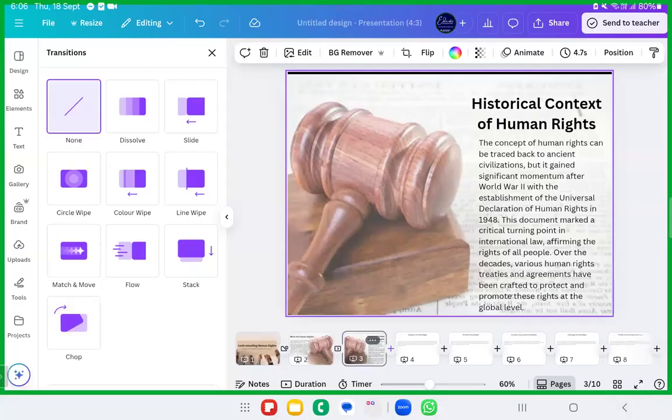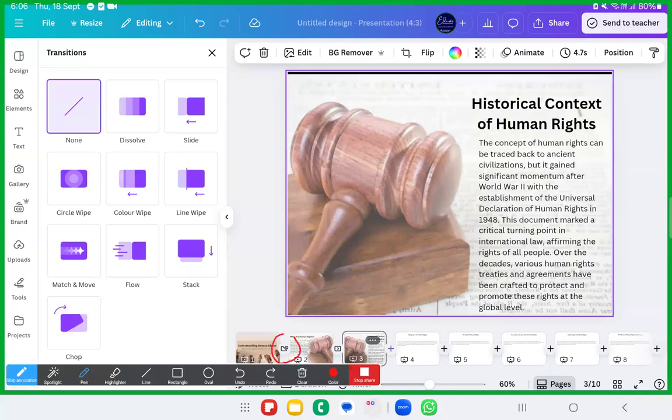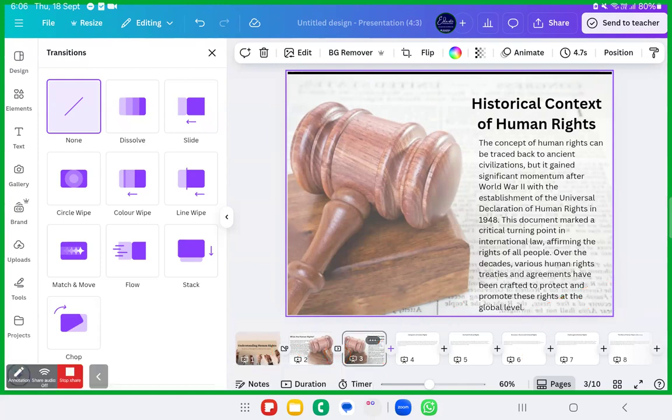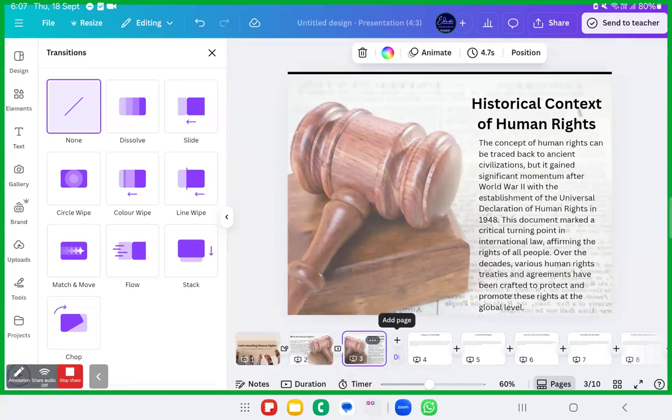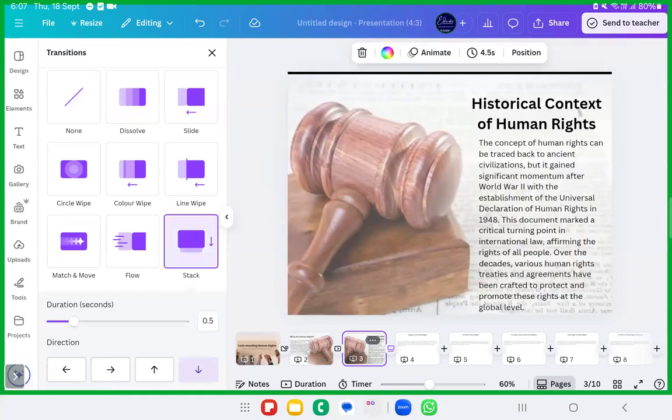Now this is the second way of applying the transition. Again, it's over here, clicking on the plus button between the pages. This is the very first page, this is the second page. Click on the plus button. If you have a smartphone, click on the plus button and at the bottom you will get something like timings and transitions. The transition will be something like this. I have marked it with a red line. Click on that and apply different transitions to the pages. If you are done, please give me a thumbs up so that I'll understand that you have understood this.